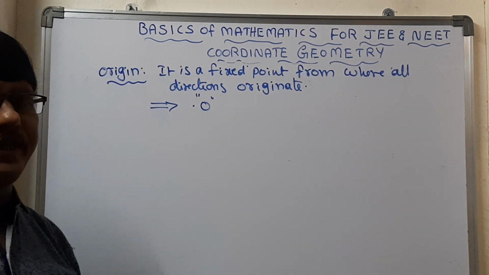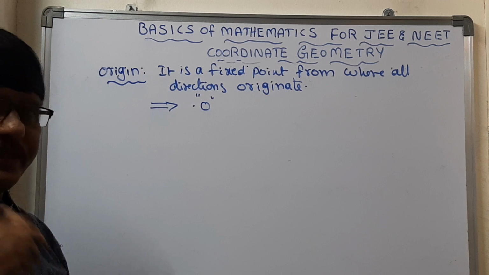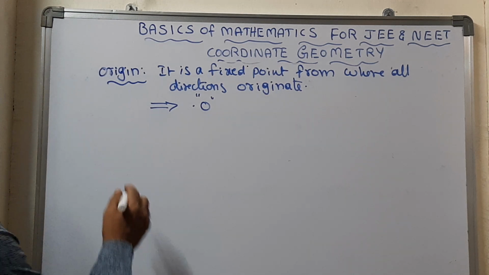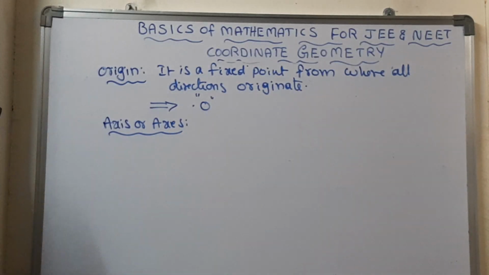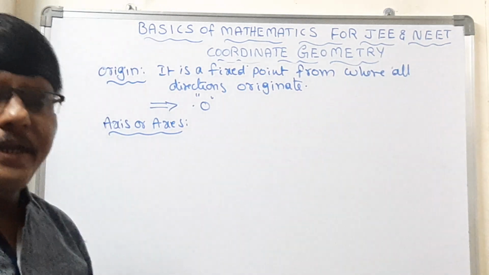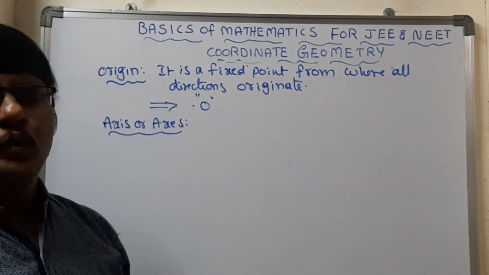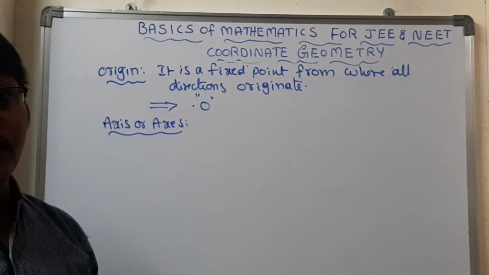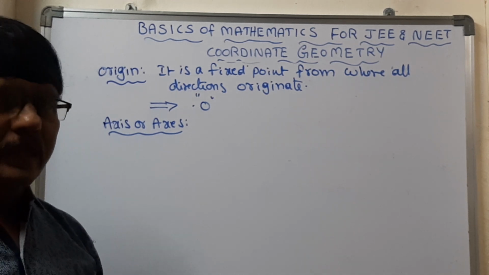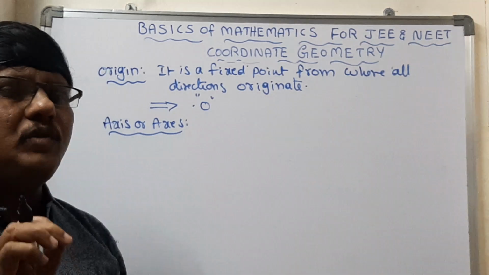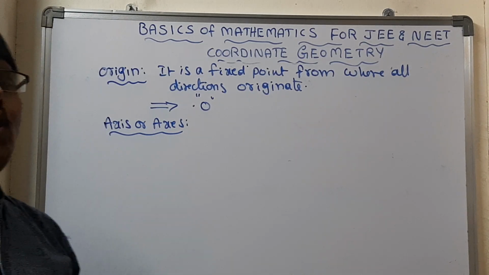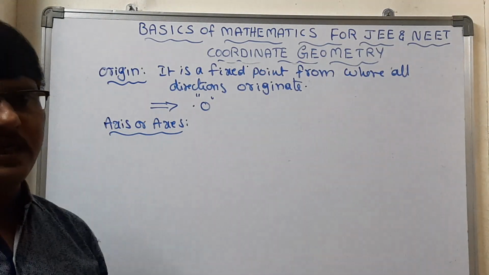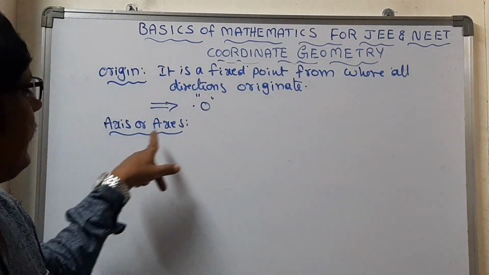We can consider it according to convenience, but that point should be fixed. It is not changing. Next, axis or axes. So what is meant by axis? A fixed line which is starting from the origin, that is what we call an axis. If two lines are traveling, then we say those are axes, plural.